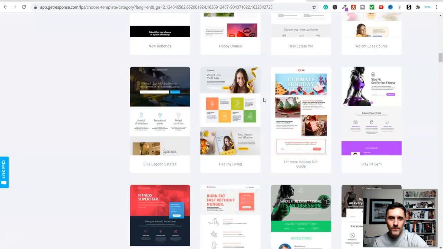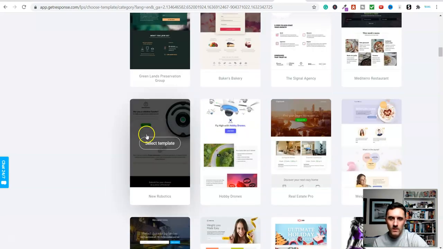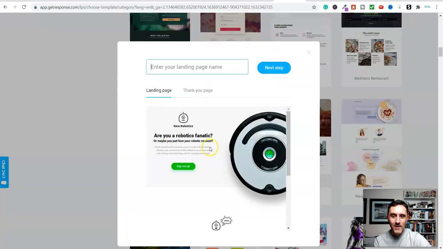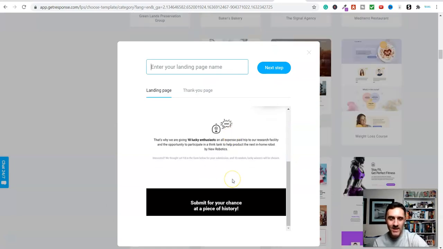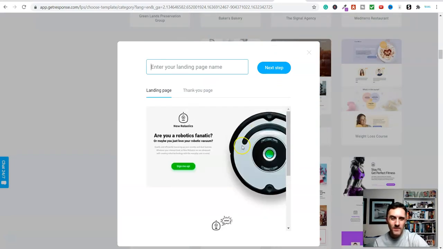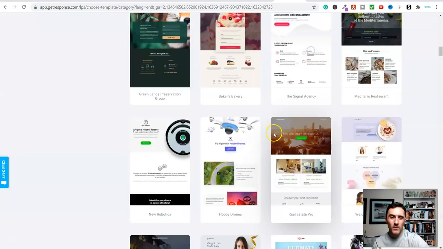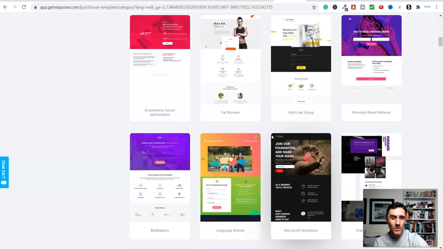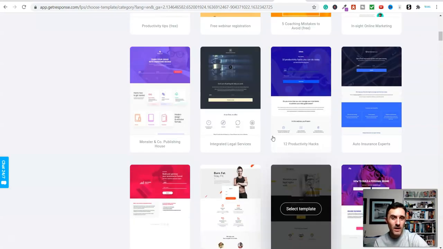Let's have a look at this one. I don't know why I'm overcomplicating this process. This one here will do, because basically we've got a landing page and a thank you page. We don't need to worry too much about this because, as I've mentioned, these are templates, so we can edit any part of this that we like.